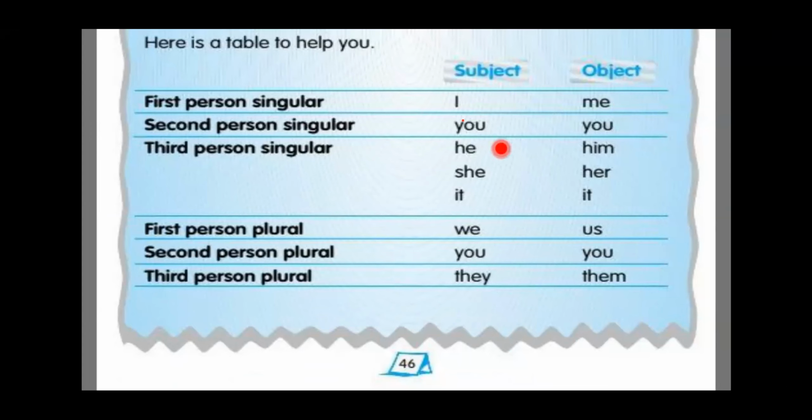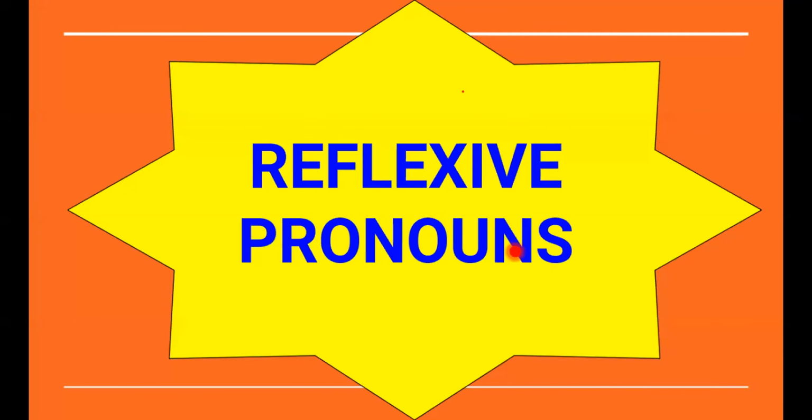Third person singular, subject he, object him, she, her, it. First person plural, subject we, object us. Second person plural, subject you, object you. Third person plural, subject they, object them. So we have completed the personal pronouns.